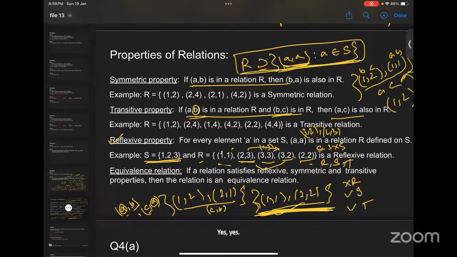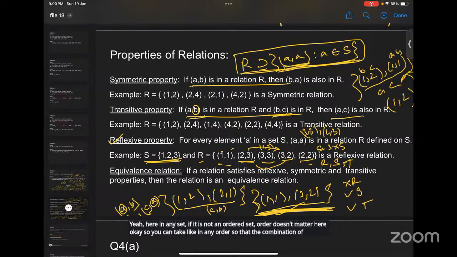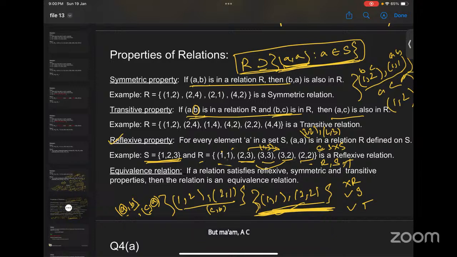Ma'am, when A cross B is present, that place order does not matter? Here in any set, if it is not an ordered set, order doesn't matter. So you can take any order, so that the combination of A, B and B, C can be changed. But ma'am, when A cross B is present, that place order is important, no?